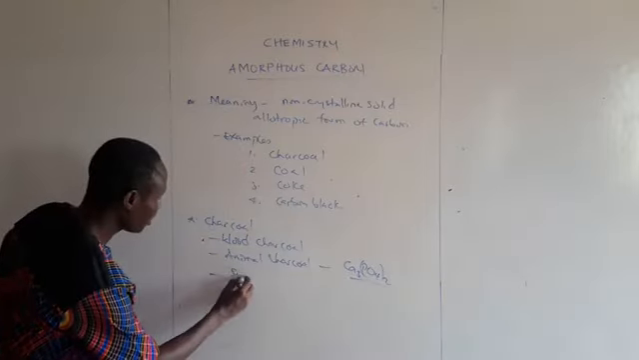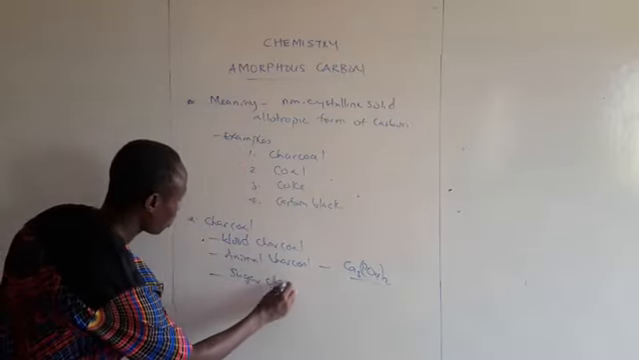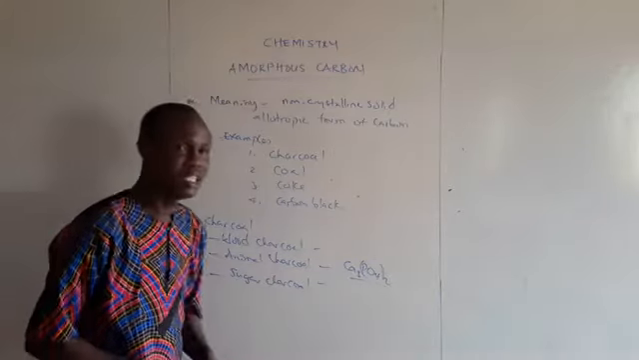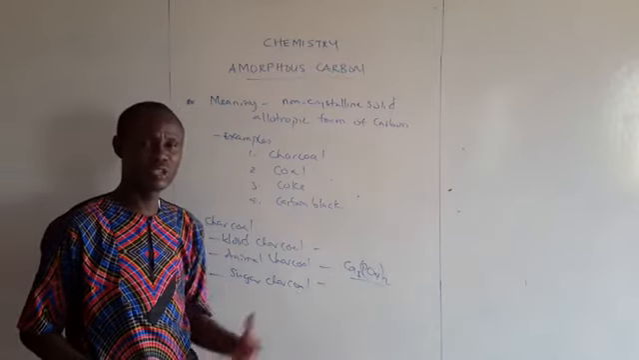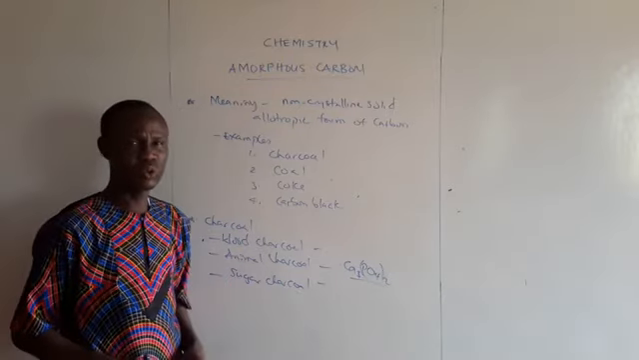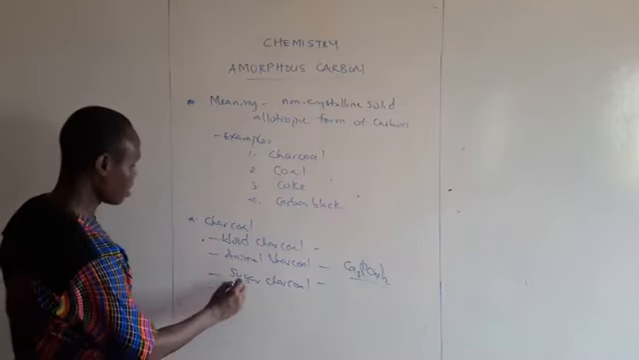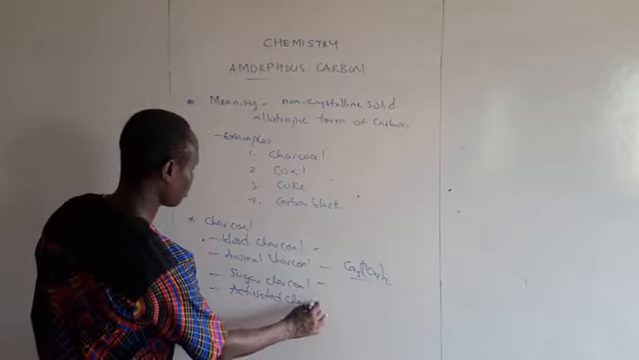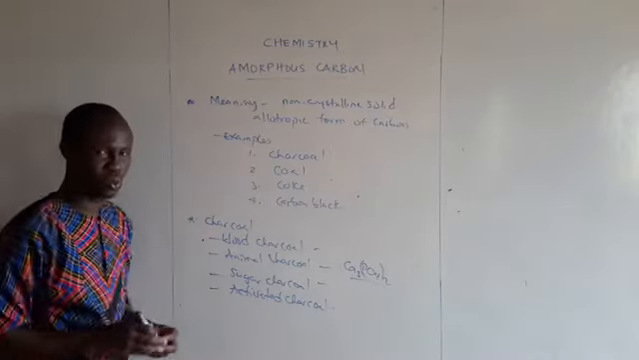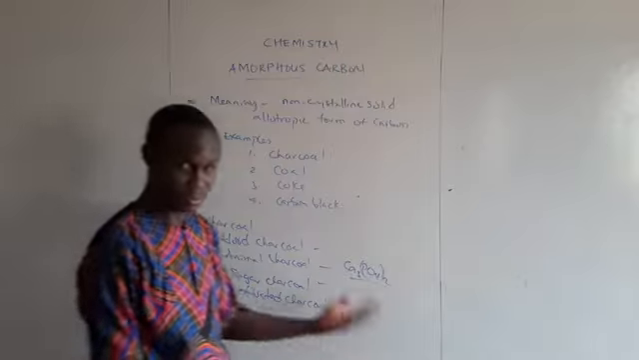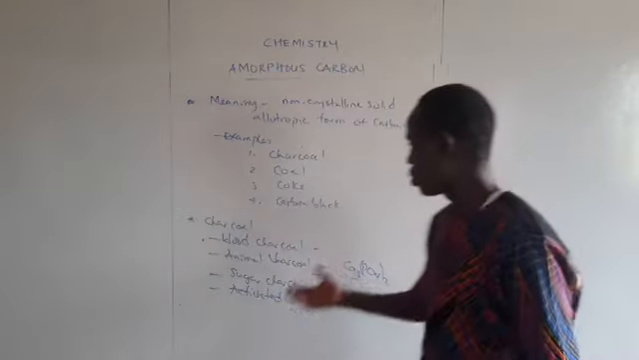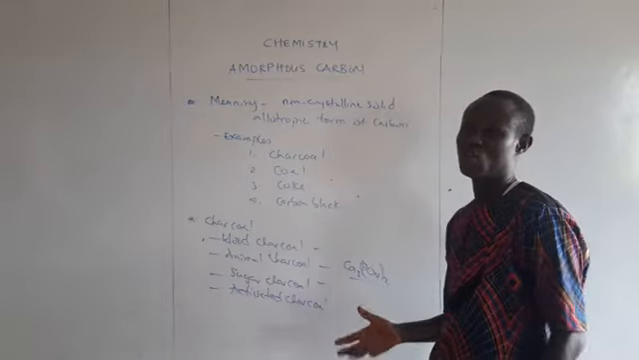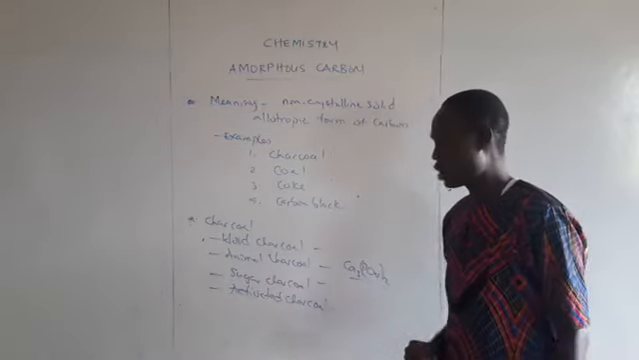Then we also have sugar charcoal. Sugar charcoal is formed when we heat sugar in a limited supply of air, or you carry out a dehydration process using concentrated tetraoxophosphate acid. I also gave examples like activated charcoal. We have different types of charcoal, like Japanese charcoal. Charcoal is mainly used as an absorbent because of its porous nature.